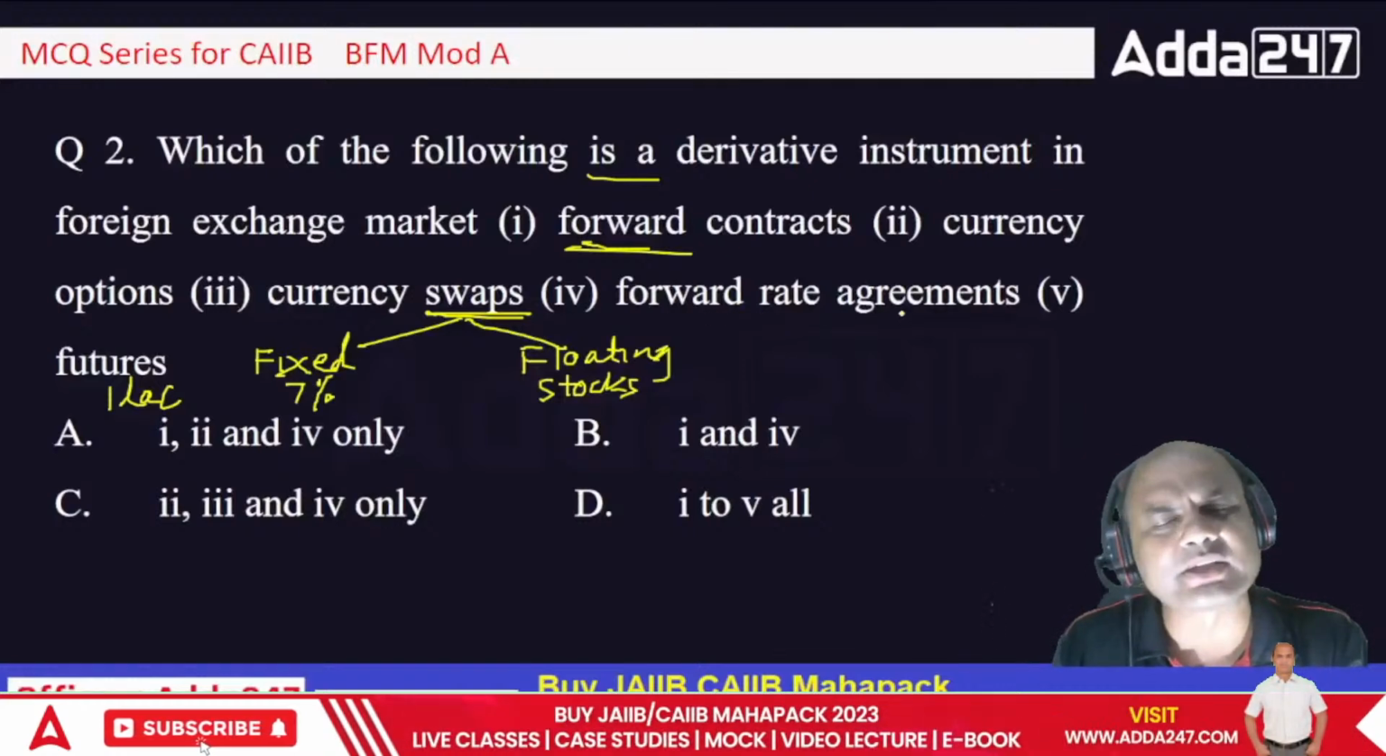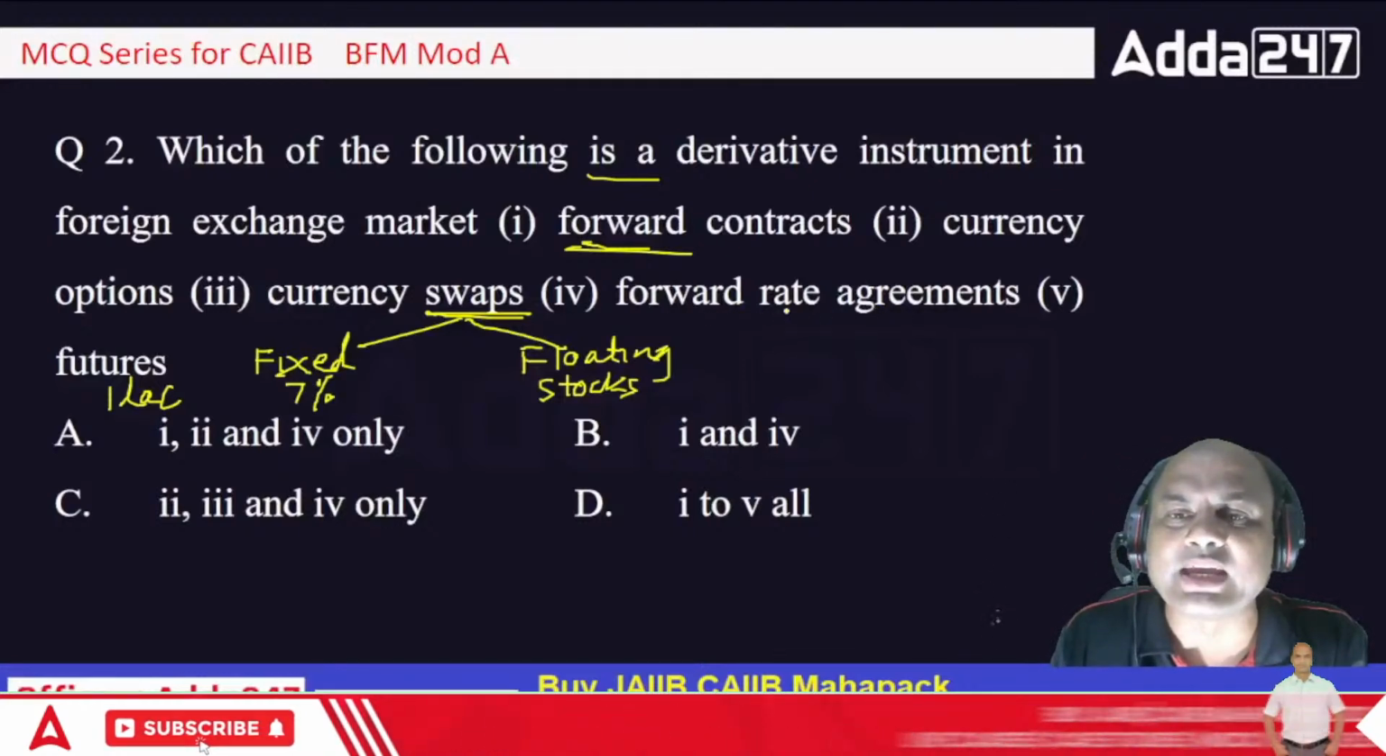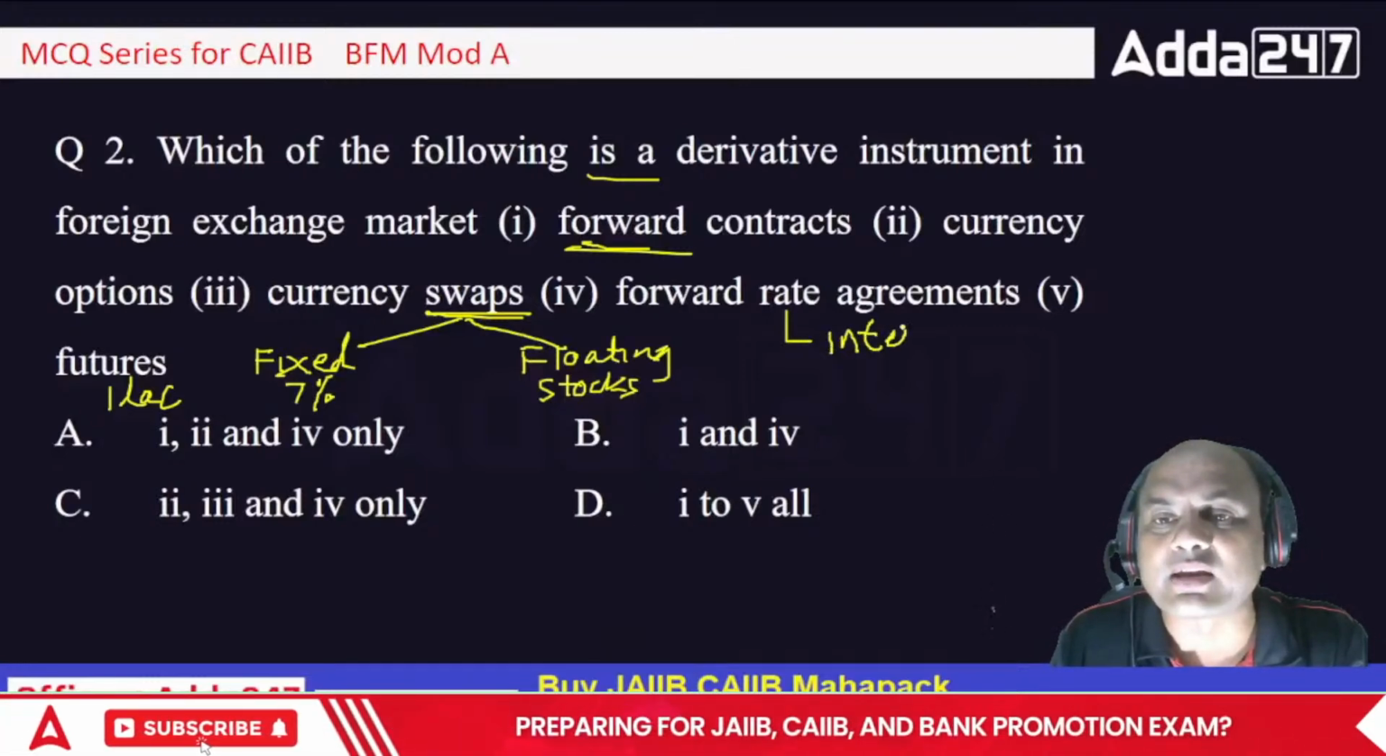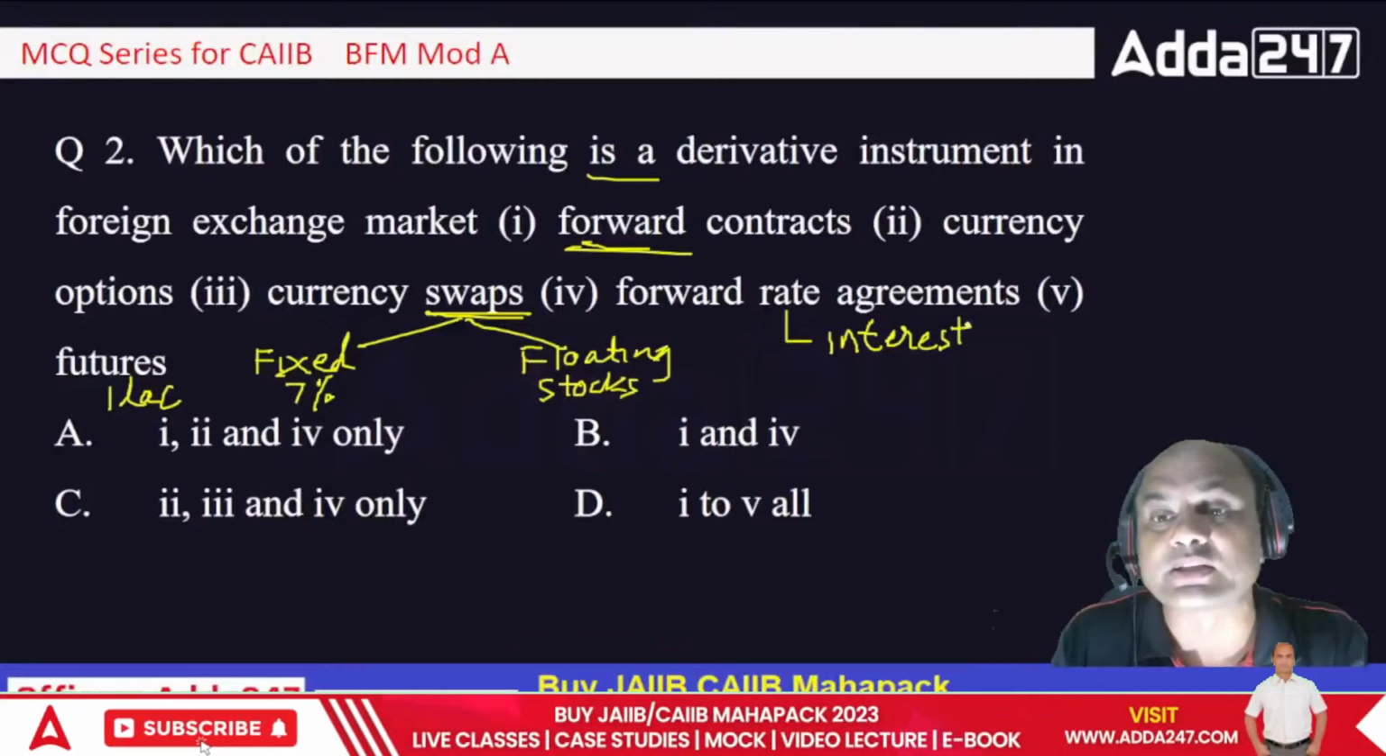FRA, forward rate agreement. These are separate. Here always interests are exchanged. Here always remember, the difference between the interest rates is always exchanged. Difference, okay?